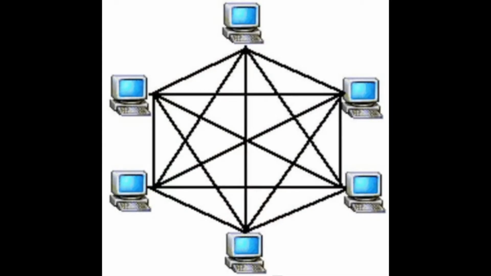Okay, the fourth topology is mesh. All the nodes are connected. An example of this topology is the internet. The internet uses a mesh network topology. The advantage of this topology is that data will always be delivered. The disadvantage is that it is hard to set up and uses a lot of cable.